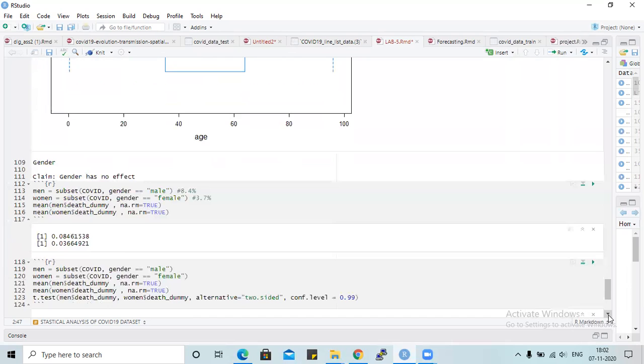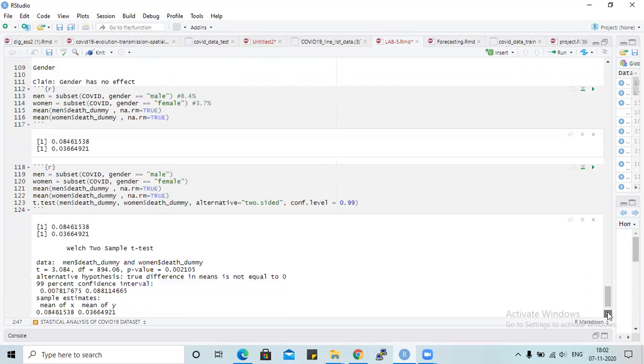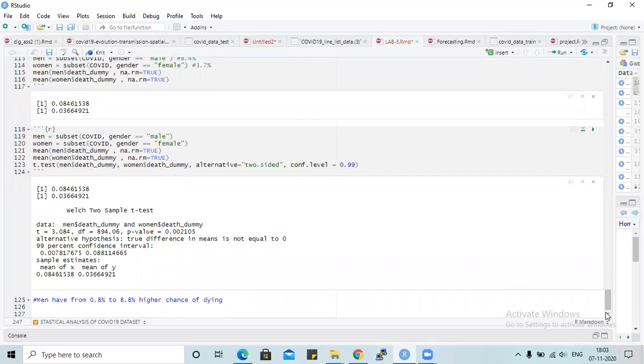The other claim is that gender has no effect regarding death. But we can show from here, if we do the t-test for men and women, the difference is around 0.084, like 84% for the male and 36% for the female. By these values we can conclude that there is a major difference, and the tendency for the death rate is higher for the male. Now Sanjana will explain how we have done the forecasting for the dataset.